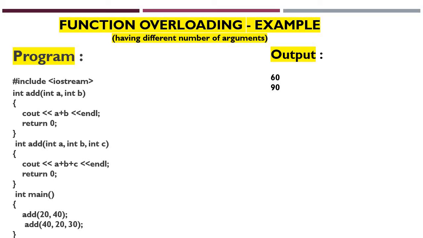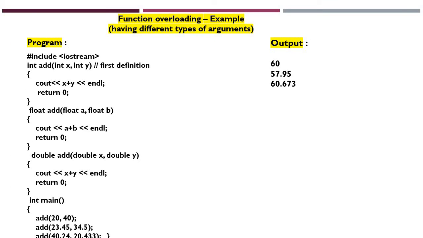Here add is the same function name, but we are using different numbers of arguments. The output for this program is 60 in the first case, add 20, 40, and in the second, add 40, 20, 30, the summation of all 3 values is 90. Let us see an example with different types of arguments.